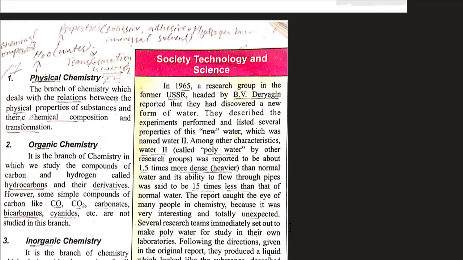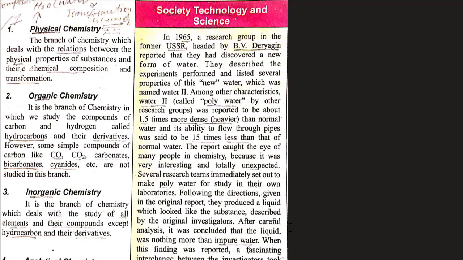Second is organic chemistry. It is a branch of chemistry in which we study the compounds of carbon and hydrogen called hydrocarbons and their derivatives. However, some simple compounds of carbon like carbon monoxide, carbon dioxide, carbonates, bicarbonates, cyanides, etc. are not studied in this branch. Everything that is carbon and hydrogen, called hydrocarbons, we will study in organic chemistry, but not carbon monoxide or carbon dioxide. You will see that they don't have hydrogen in them. They do have carbon, but they don't have hydrogen.